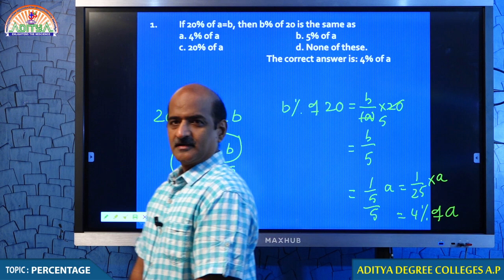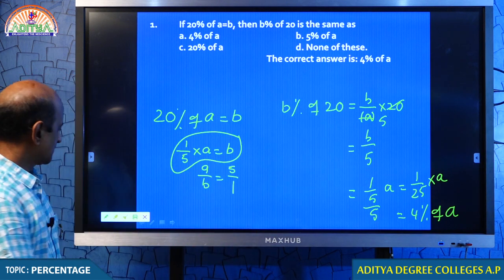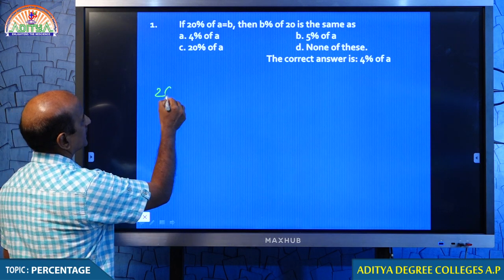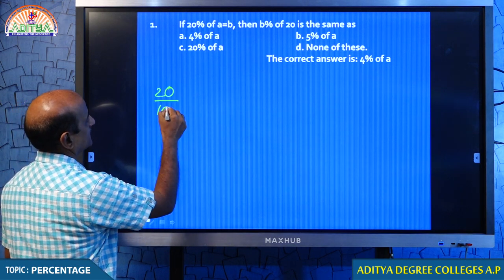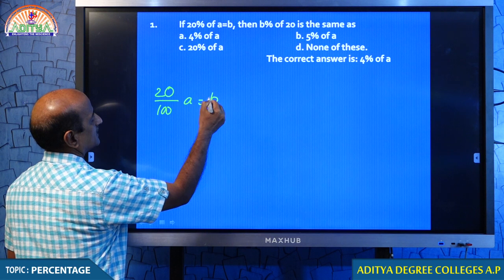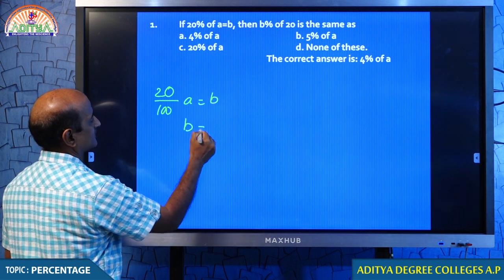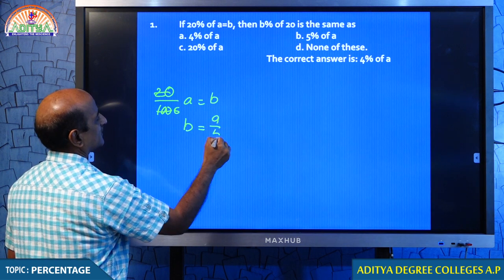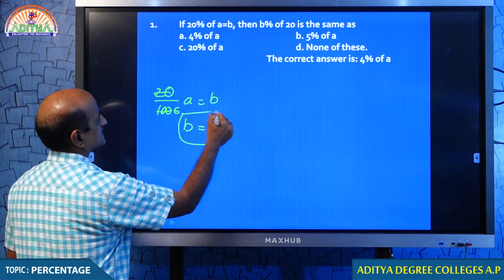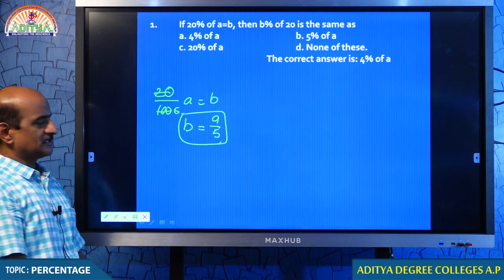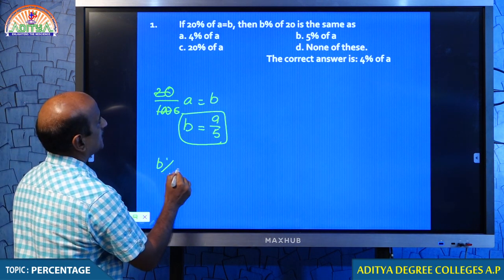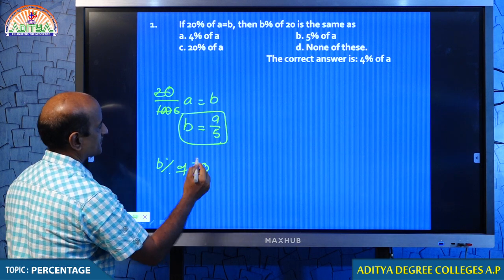I believe that you are not having a clear picture about this. No problem, we discuss again. Tell me students, what is the point? 20% of A is equal to B. Therefore, from this we come to a conclusion that B is equal to A by 5. This you keep aside: B is equal to A by 5. What are you asked to find? You are asked to find B percent of 20.